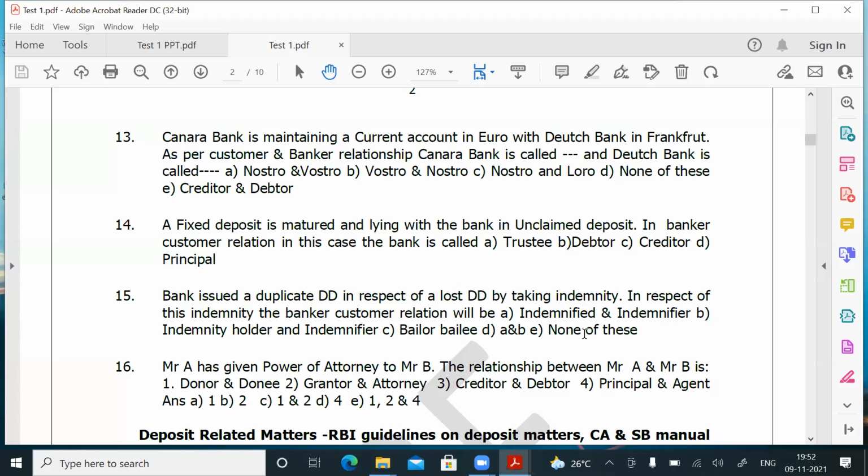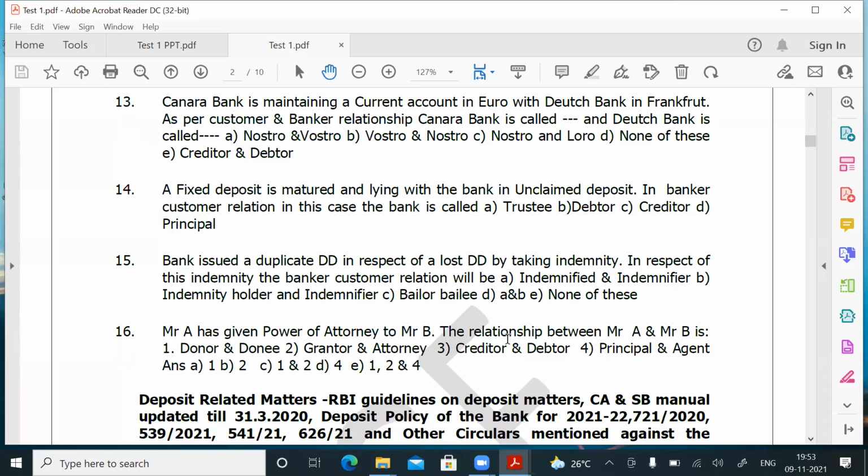So in this case, you can call the relationship banker and customer. You can call the bank as indemnified and the customer as indemnifier, or you can call the bank as indemnity holder and the customer as indemnifier. Both A and B are applicable. So the answer is D. For question number 15, answer is D, because you can tell anything, either A or B. So for question number 15, answer is D.